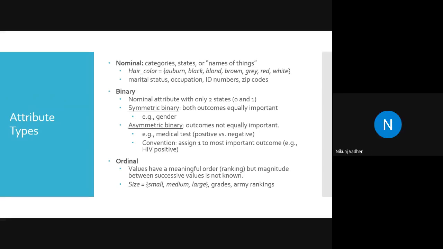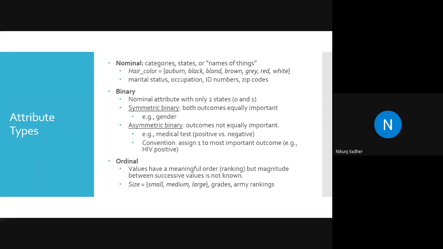It will actually depend on what we are checking; some will be positive and some negative. So in symmetric binary, the outcome won't be dependent on other features. Like gender, it is not dependent on any feature. While a medical test is dependent on multiple features.